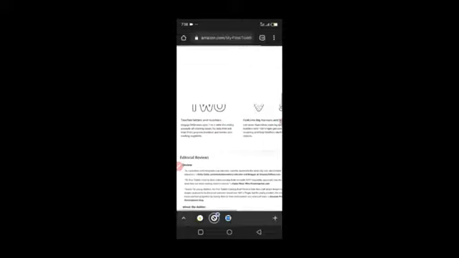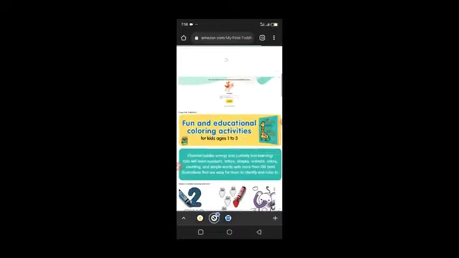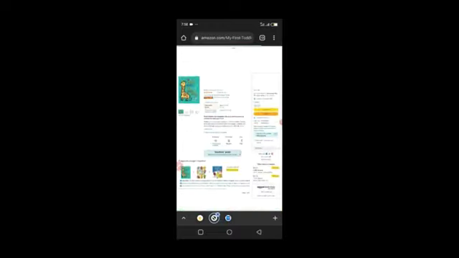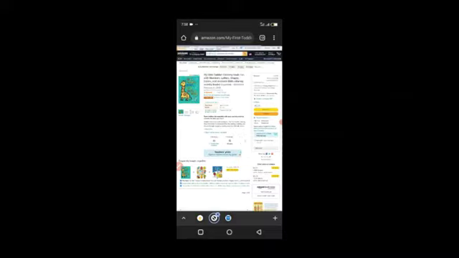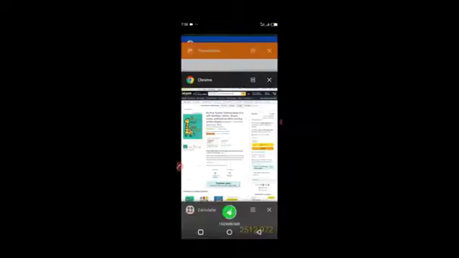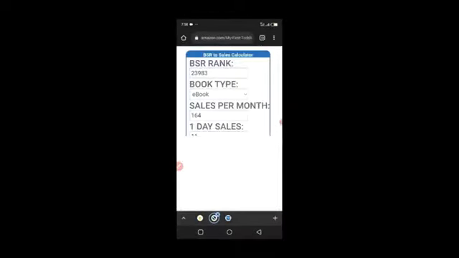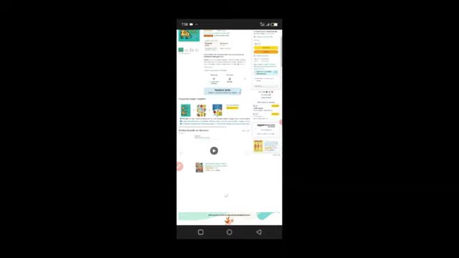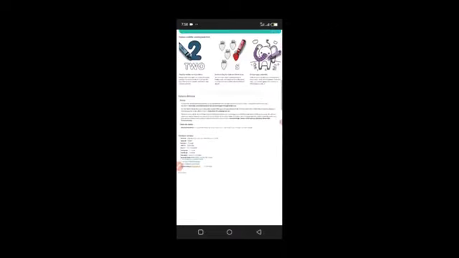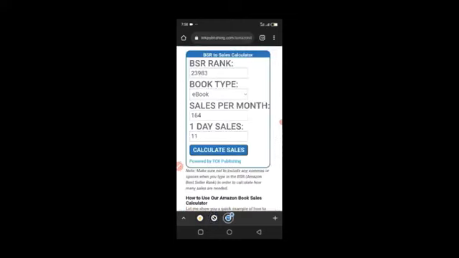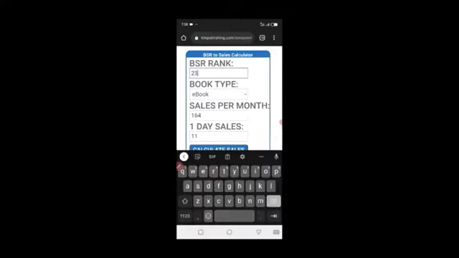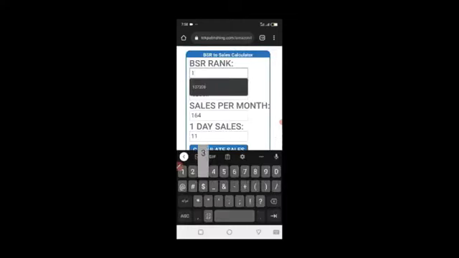So let's calculate how much this person makes with this particular book, and I'll show you how this book looks on the inside so that you see there is nothing the person wrote inside. Bestseller rank of 134. Let's go to TCK Publishing. TCK Publishing will tell us how many books this particular person is selling on a daily and monthly basis. 134, right? So we come here and write 134.